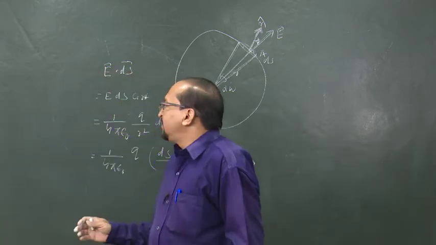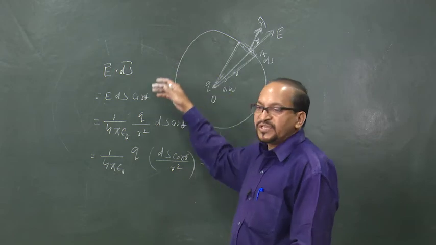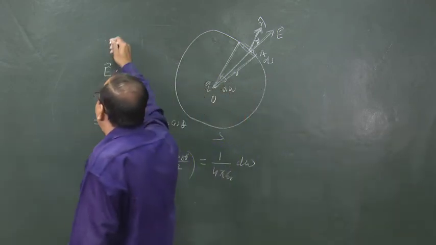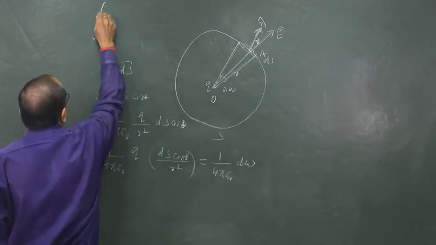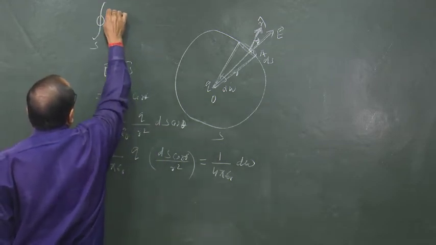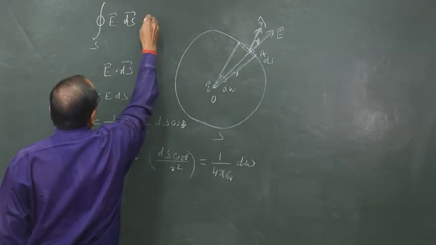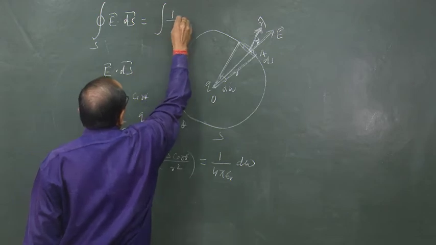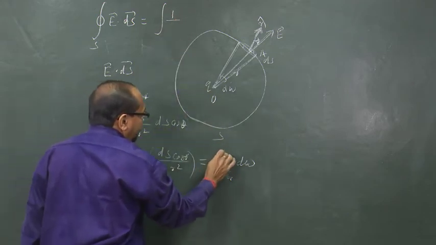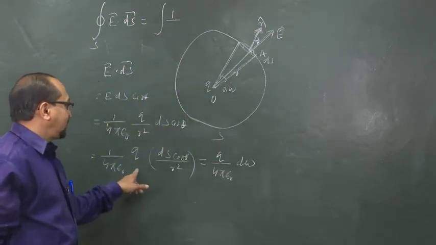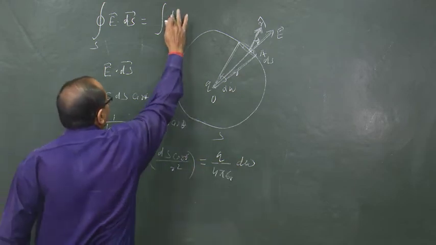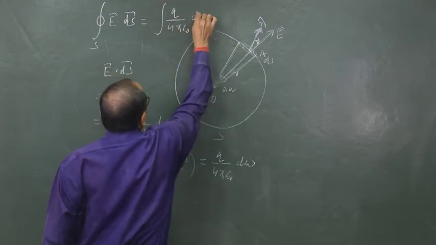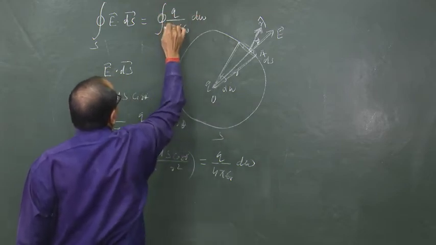Now, to find the flux through the entire closed surface S, we have to integrate E dot ds. So, the total flux around the closed surface is the integration of E dot ds, which is equal to the integration of q by 4 pi epsilon 0 into d omega over the closed surface S.